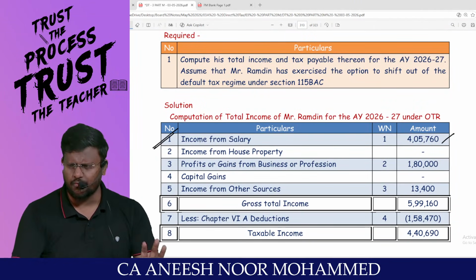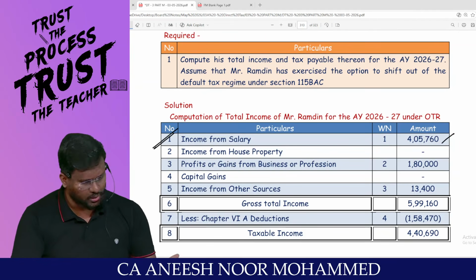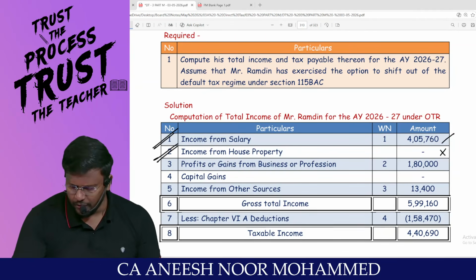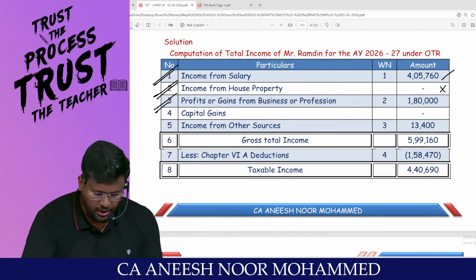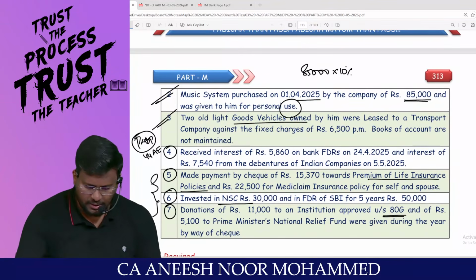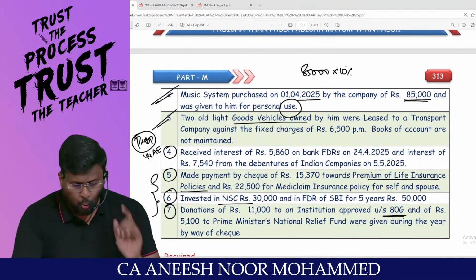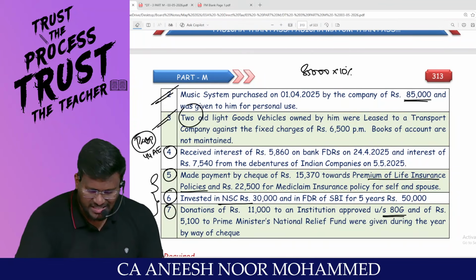Only under one route we are supposed to calculate. Able to appreciate? Now income from house property, no information has been given in the question. Now PGBP, my dear lovable students, only this information was given: two old light goods vehicles, 2 is less than 10.